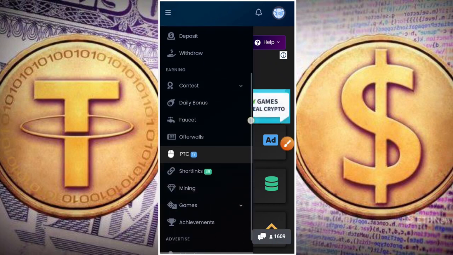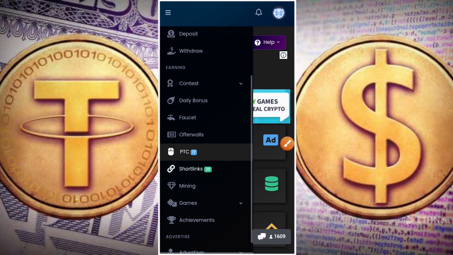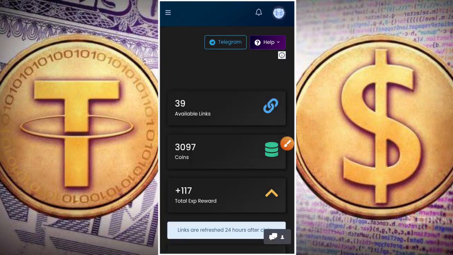Okay, so now you can also earn here now by visiting short links. Okay, so click on the short links button here. I'll be taken to this page. So this one here now would actually pay you a lot.